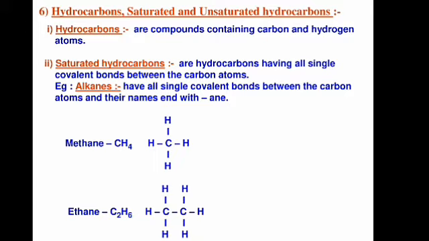For example, alkanes have all single covalent bonds between the carbon atoms and their names end with A and E. So we have methane, a compound having 4 hydrogens and 1 carbon, and ethane having 2 carbons and 6 hydrogens. These are known as saturated hydrocarbons.